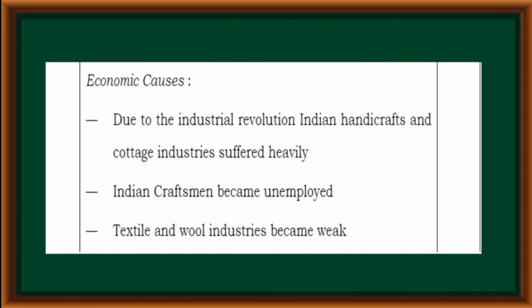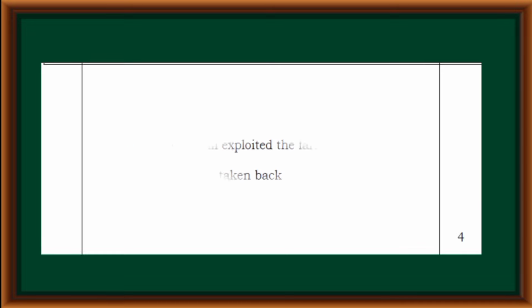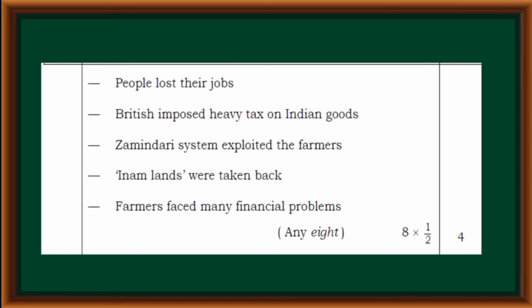Economic causes: due to the Industrial Revolution, Indian handicrafts and cottage industry suffered heavily. Indian craftsmen became unemployed. Textile and wool industries became weak. People lost their jobs. British imposed heavy tax on Indian goods. The zamindar system exploited the farmers, and inam lands were taken back. Farmers faced many financial problems.